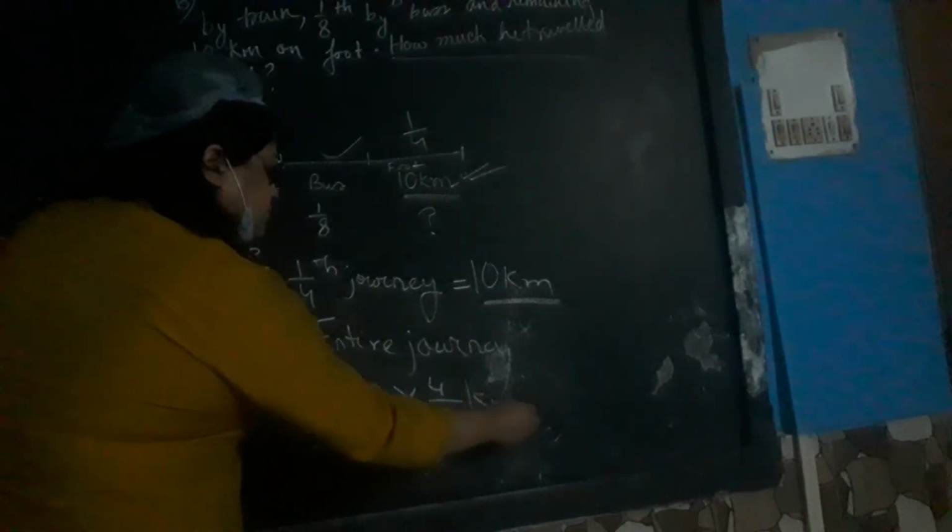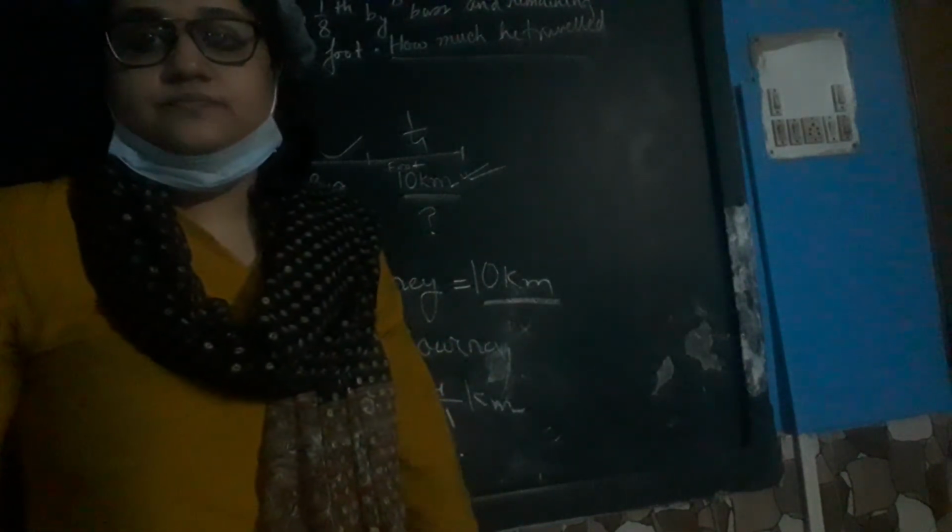That means 10 into 4, and mention the unit kilometer. So 40 kilometers he has travelled in all by using train, bus and walking. So in this way you have to do the sum.